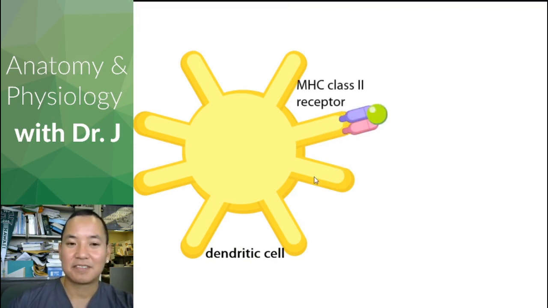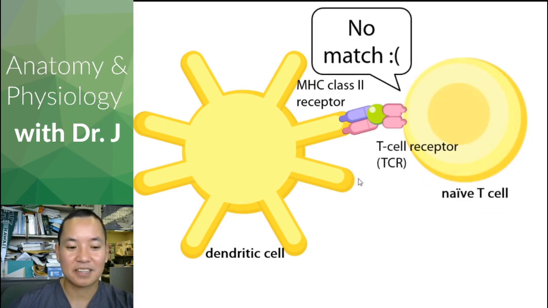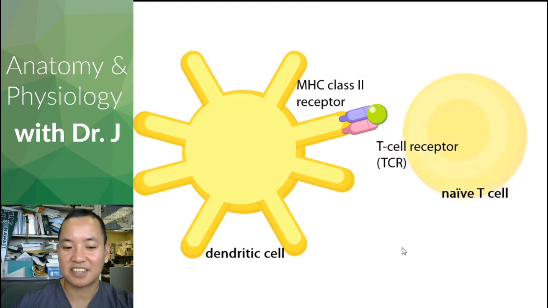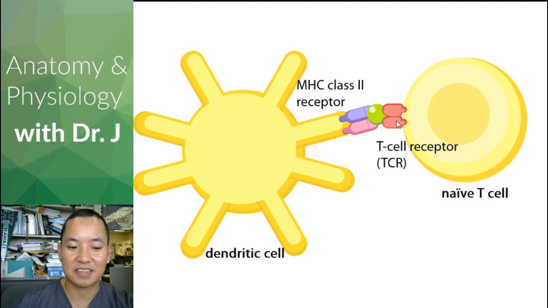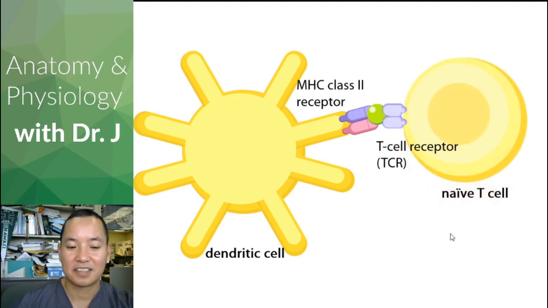So here we have a dendritic cell with an MHC class 2 receptor. If we have a naive T cell, it needs to recognize that exact antigen. I'm representing antigens in color, so there's no match here. So this naive T cell doesn't get activated. Let's go on to the next naive T cell. Is it going to recognize it? Again, no match, so move on. No match.